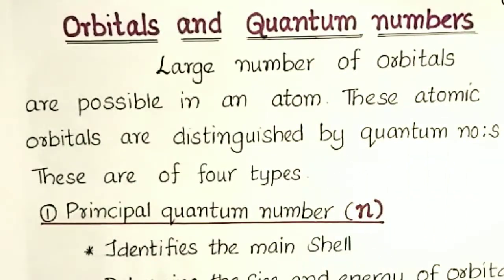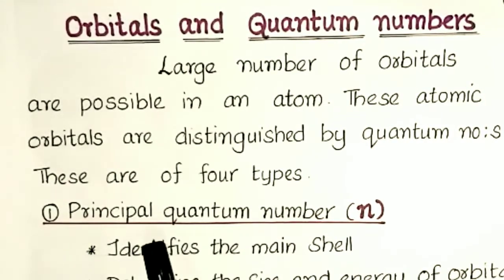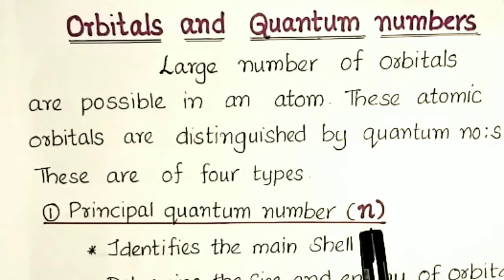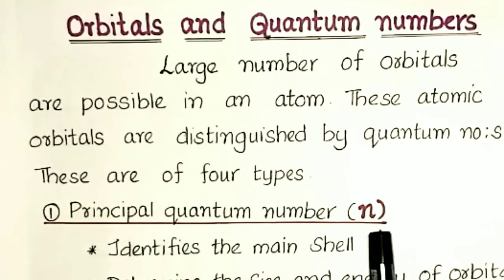There are 4 different types of quantum numbers. The first one is the principal quantum number, denoted by the symbol small n.